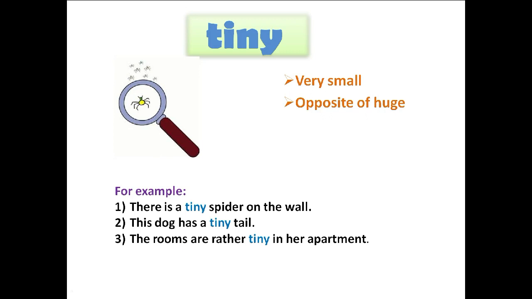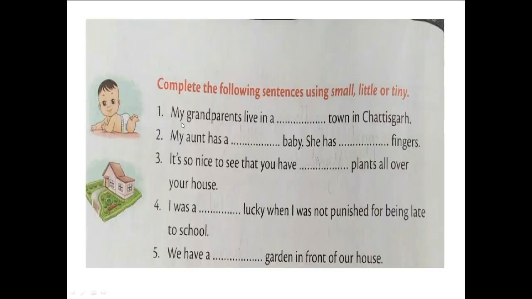Now we are going to do one exercise where you have to use these three words. Let's see the first sentence. My grandparents live in a dash town in Chhattisgarh. What will fit here? Small, little or tiny? Small. My grandparents live in a small town in Chhattisgarh. Again, I am talking about the size of the town here. Next, my aunt has a dash baby. Babies are young, so we can use little. My aunt has a little baby.